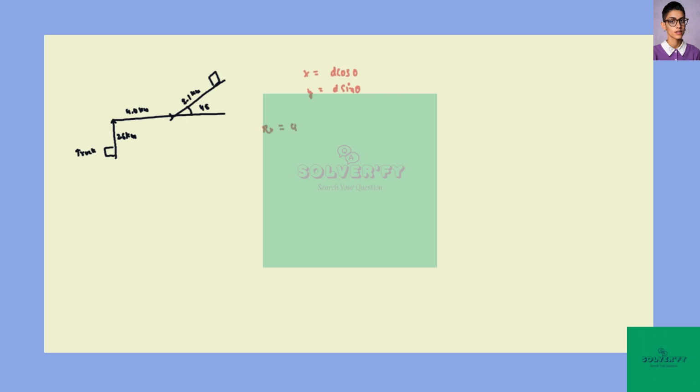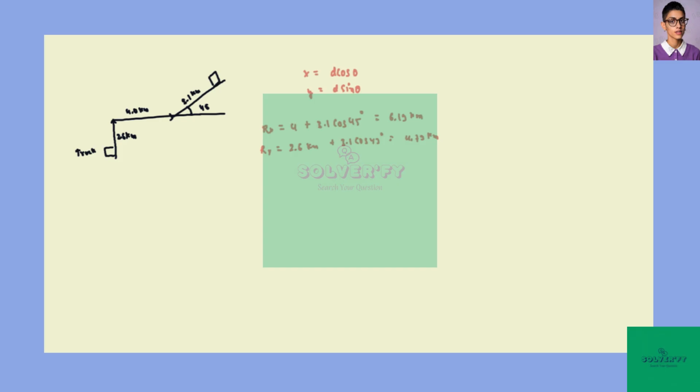rx equal to 4 km plus 3.1 times cos of 45 degrees, which would be 6.19 km towards the east direction, and the vertical displacement ry is equal to 2.6 kilometers plus 3.1 times cos of 45 degrees, that is 4.79 kilometers towards the north direction.